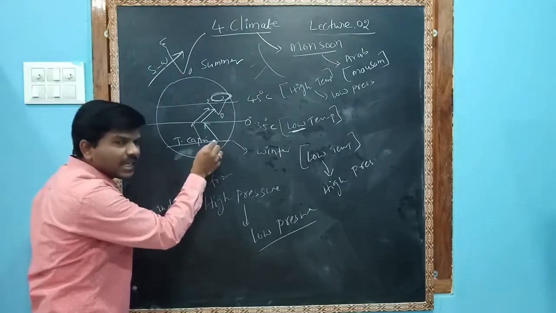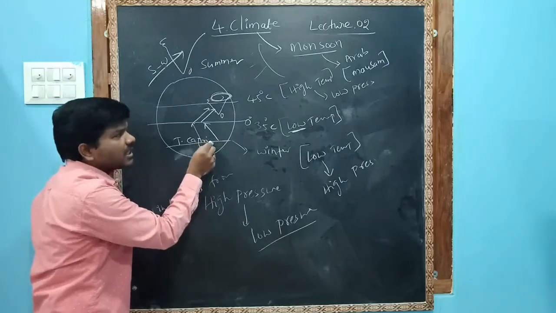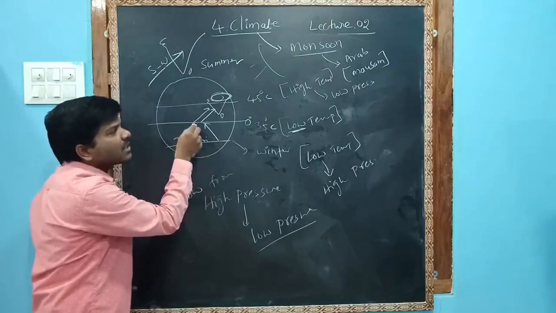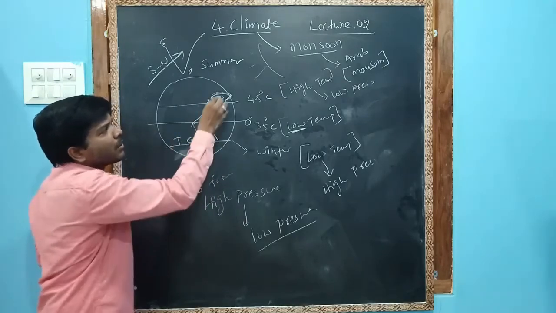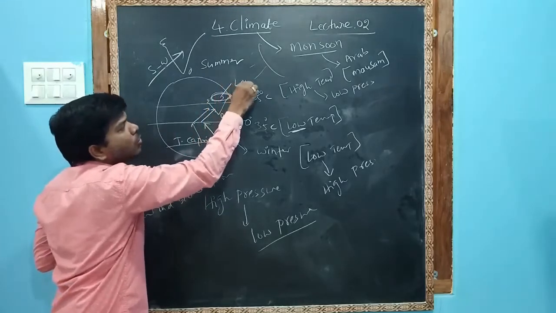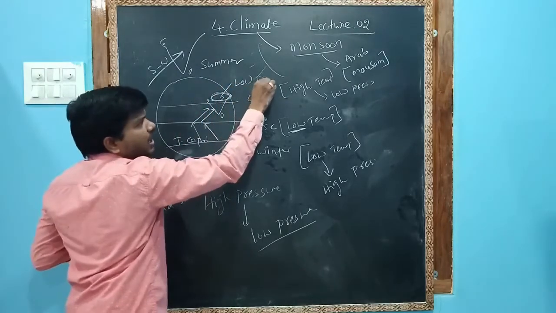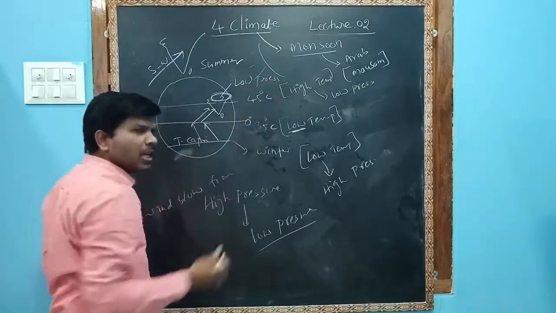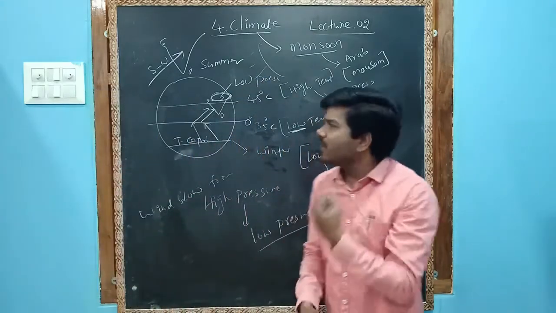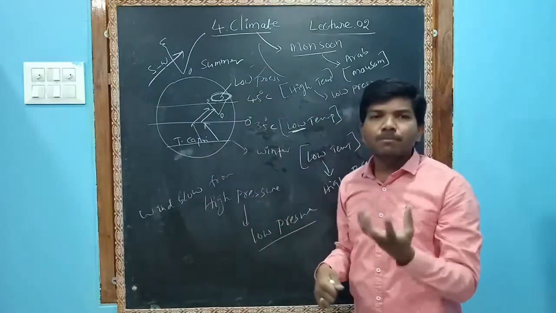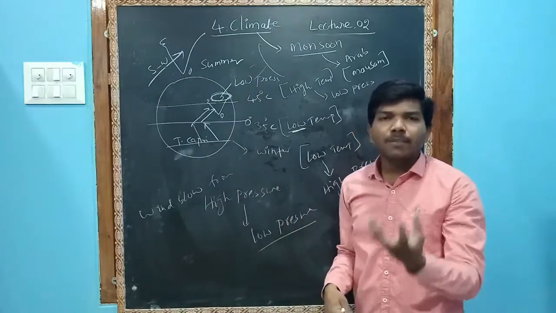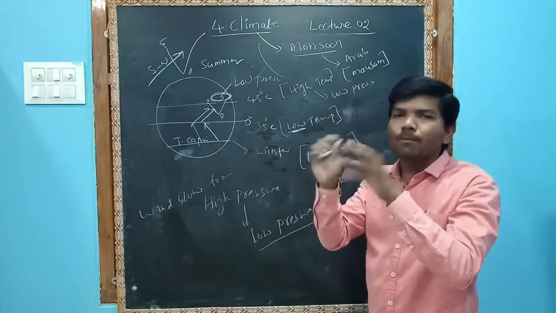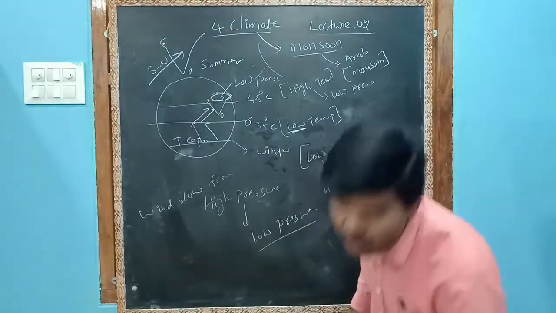These originated in the southern hemisphere. They crossed the equator. After the equator, they come to India, because in India there is a huge low pressure. So this low pressure attracted the winds. These winds bring moisture to us, and they give us good rainfall.